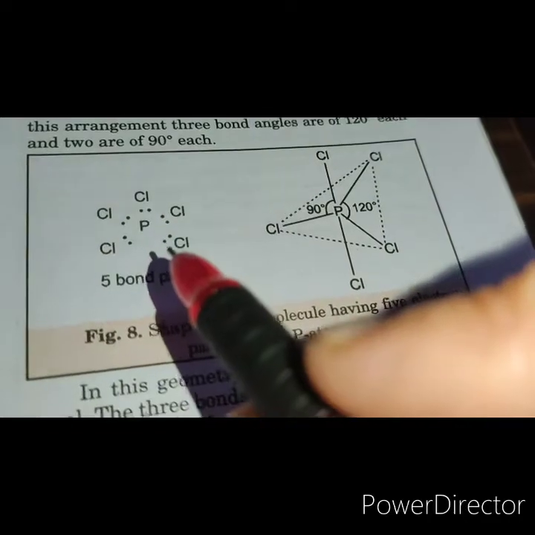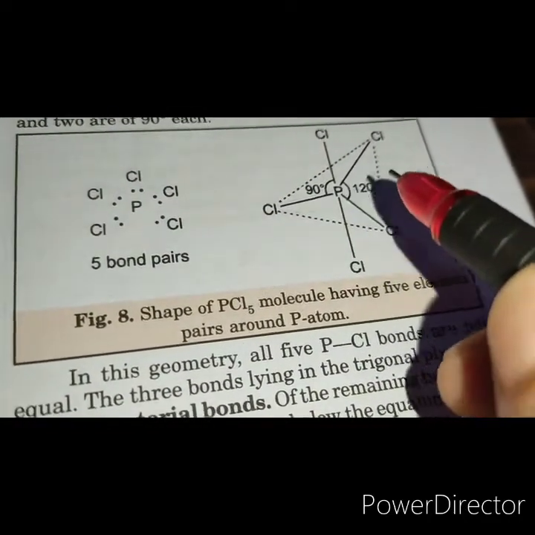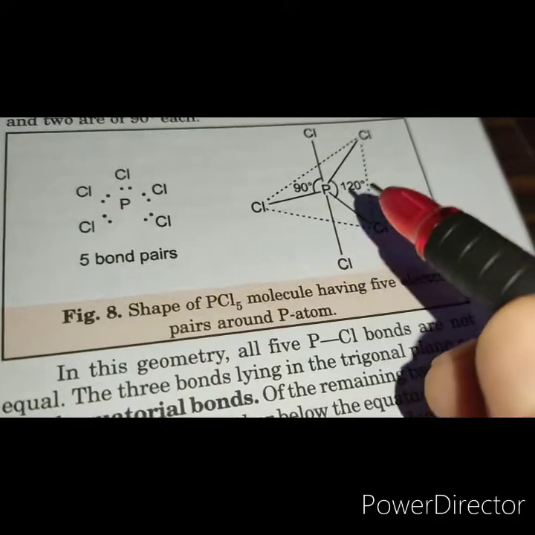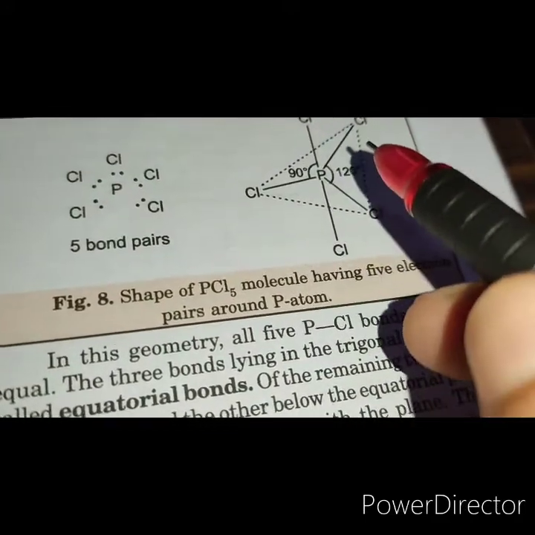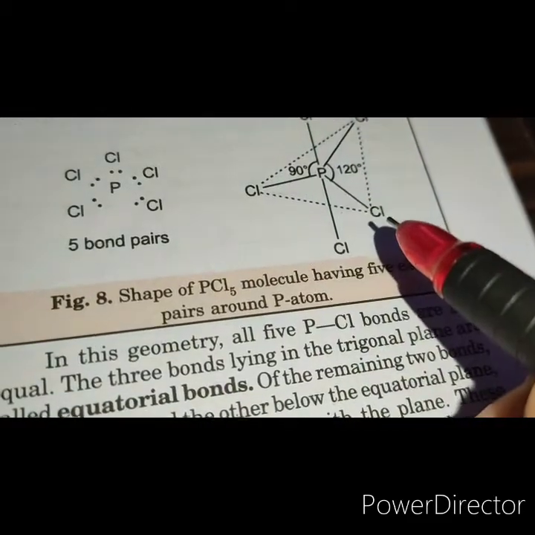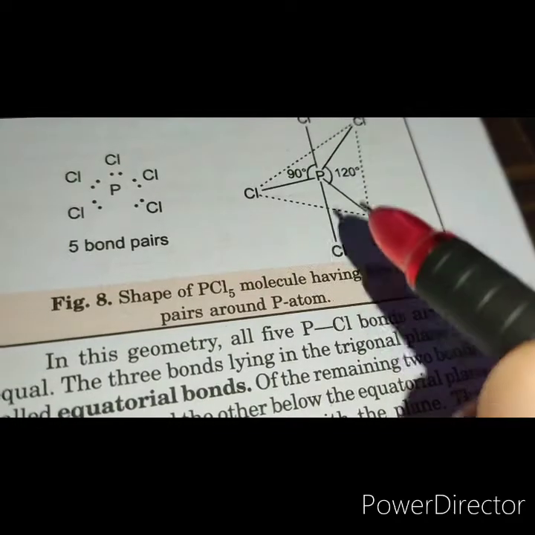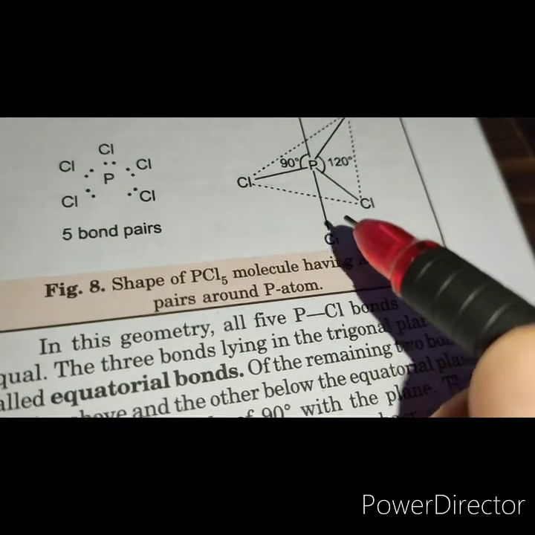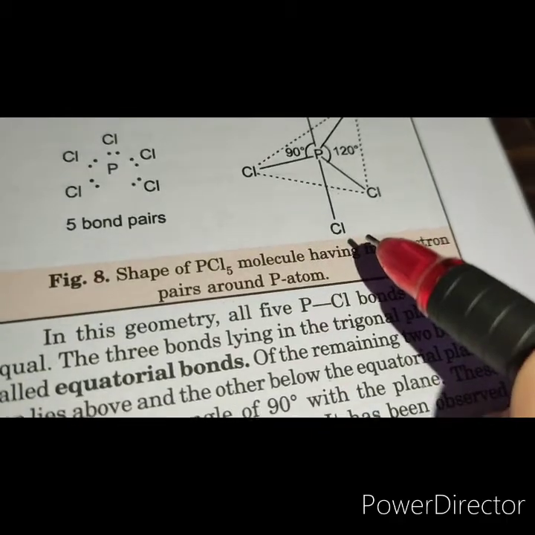Now when there are 5 electron pairs, the preferred geometry is trigonal bipyramidal. In this geometry, the bond angles are not equal. The 3 electron pairs are in the same plane at an angle of 120 degrees, while the other 2 are perpendicular to the plane, making an angle of 90 degrees with the plane.